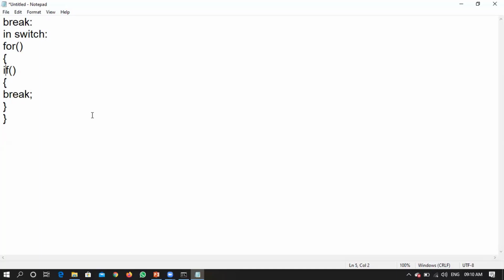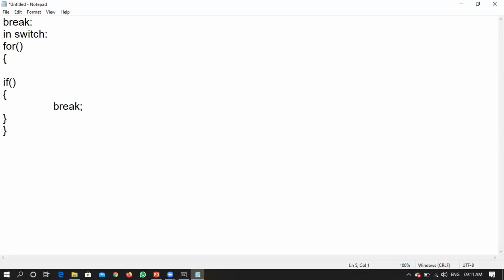Hope you understand the structure: I have a for, within it an if statement, and within the if statement a break statement. Once the compiler encounters this break, from which part will it come out? Will it just break the if statement or will it break the complete for loop?